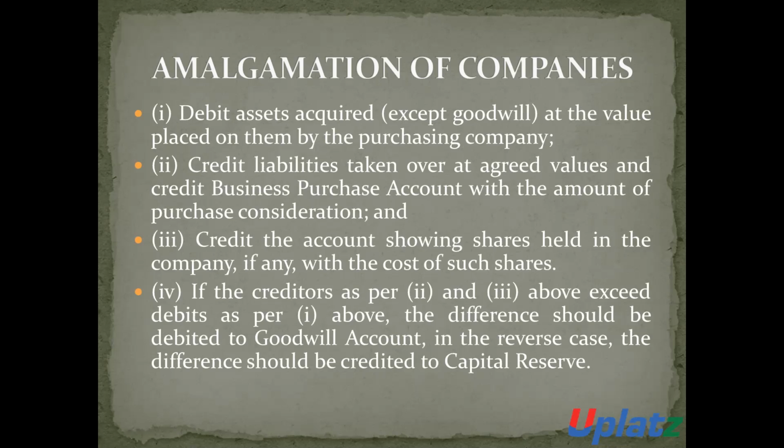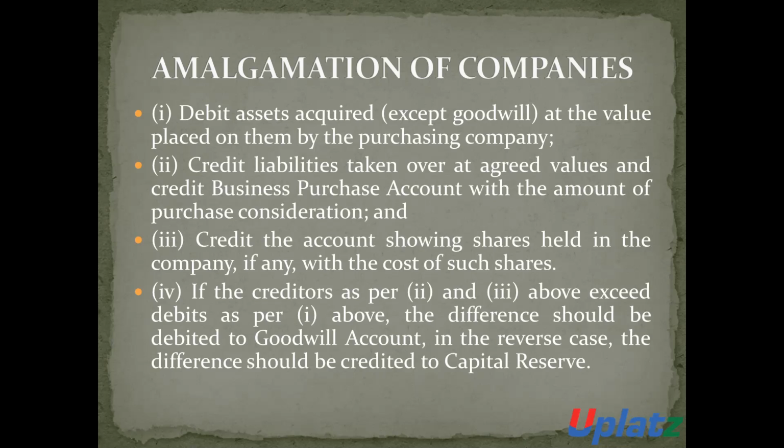Credit the account which shows the shares held in the company, if any, with the cost of the shares. If the credits exceed the debits as per the first step, the difference should be debited to the goodwill account.